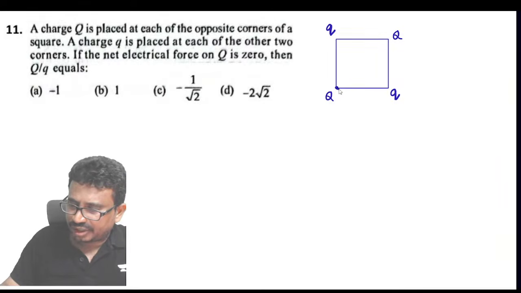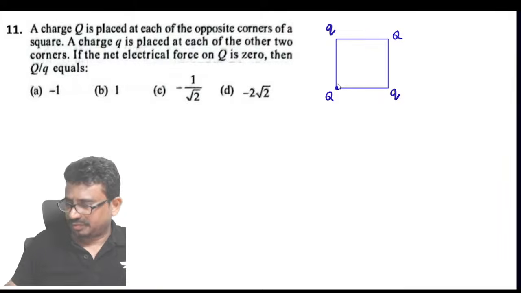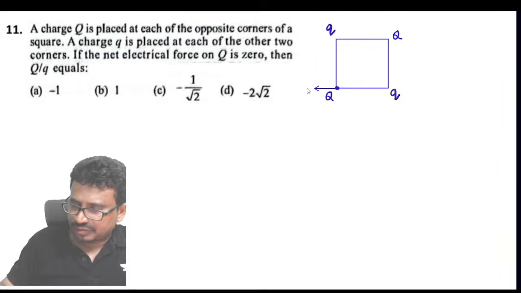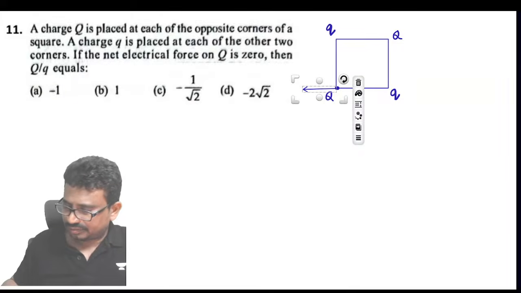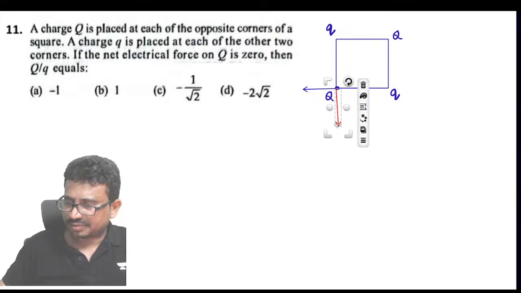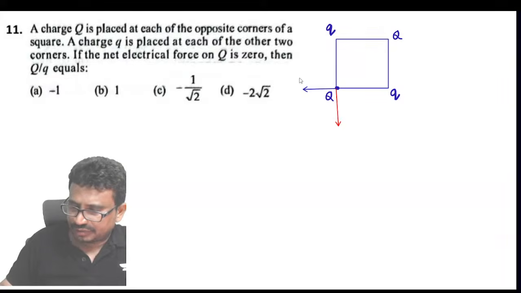So if I find the net force on this one to be 0, because of this charge the force is in this direction, and because of this charge the force is in this direction. Of course, these two forces are equal.